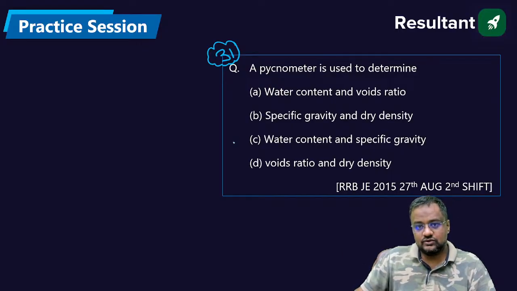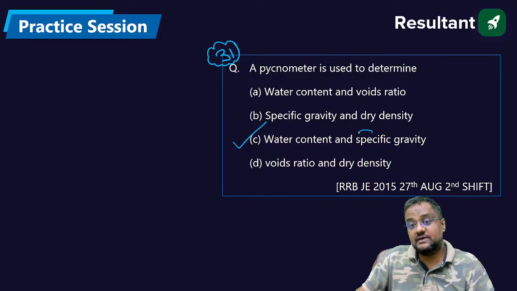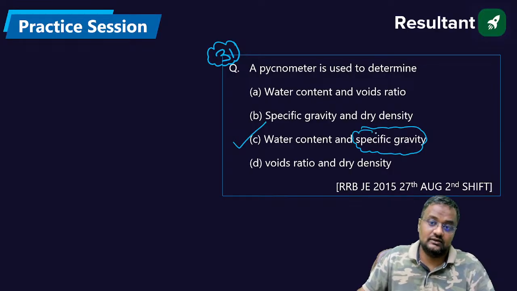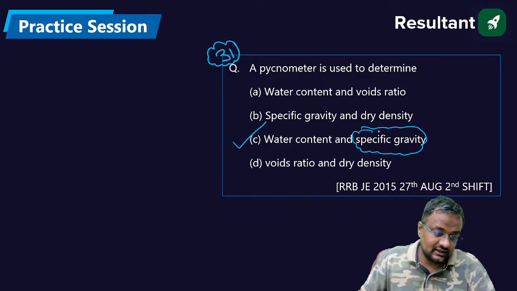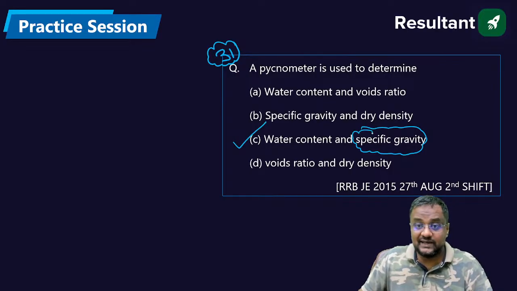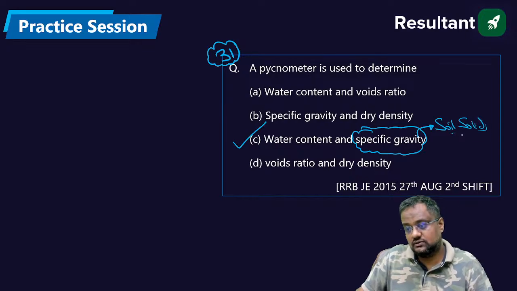A pycnometer is used to find out the water content and specific gravity. But specific gravity of which material? Specific gravity of mercury? Of beer? Of wine? Specific gravity of soil solids.